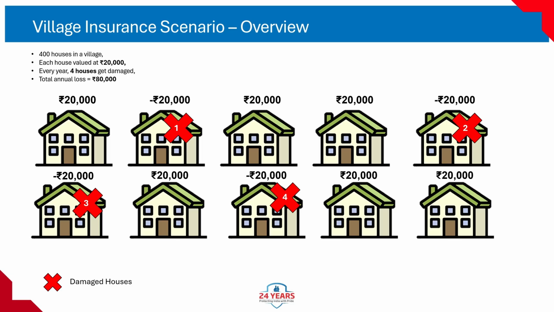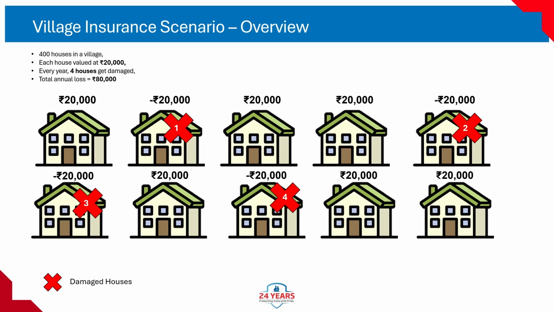Without insurance, the 4 unlucky homeowners must bear the entire 80,000 rupees loss themselves. With insurance, all 400 homeowners can pay a small premium into a common pool. 80,000 rupees divided by 400 equals 200 rupees each. The pool will pay 20,000 rupees to each of the 4 damaged houses. Loss of few shared by many.